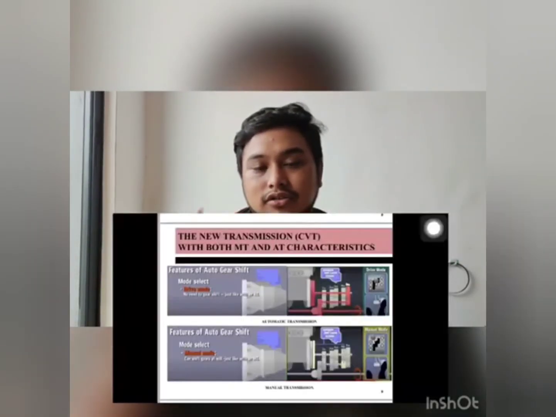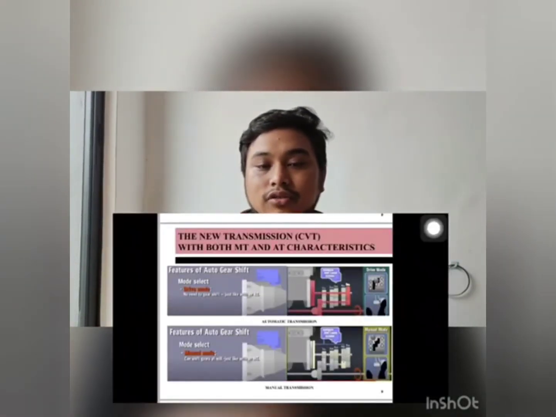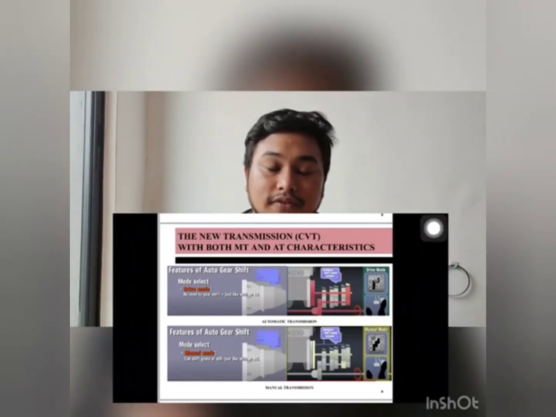Okay, so next, the new transmission CVT has both MT and AT characteristics in it, such as the feature of auto gear shift. Using drive mode, there is no need to gear shift, just like with a conventional AT. And next, we use manual mode that can shift gear at will, just like with a conventional MT.